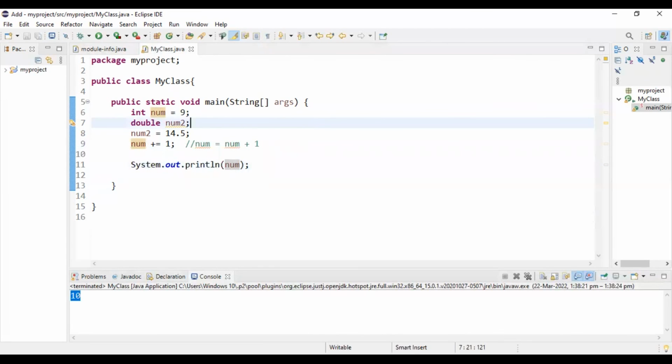So these are some of the operators. There are many other comparison operators also, which are very useful when we are working with conditional statements and other kinds of statements. So that's it for today.